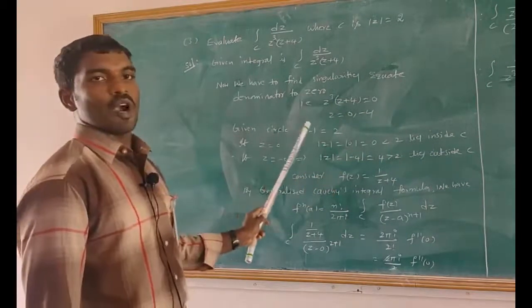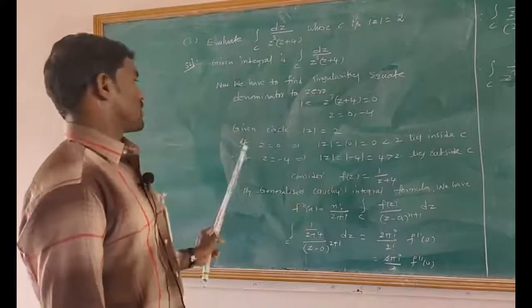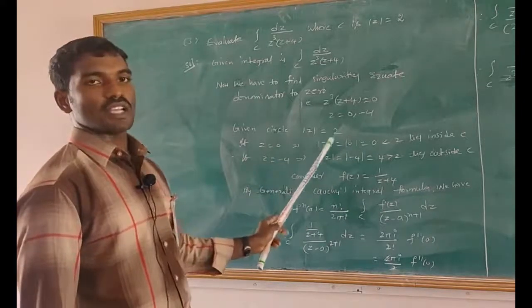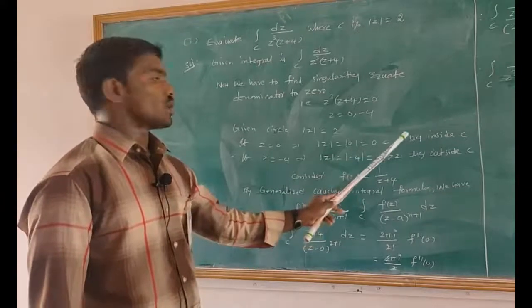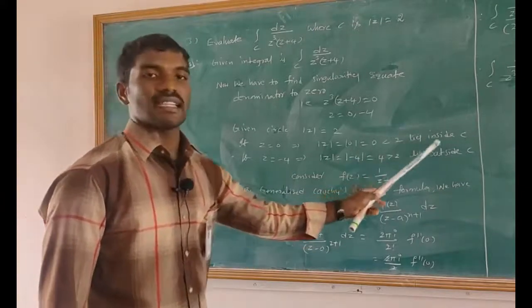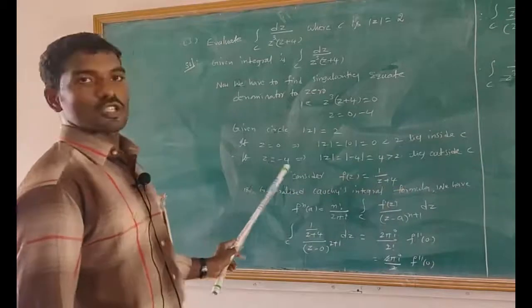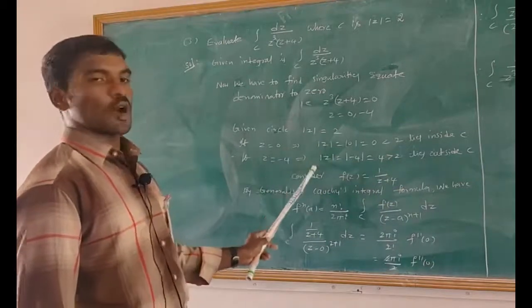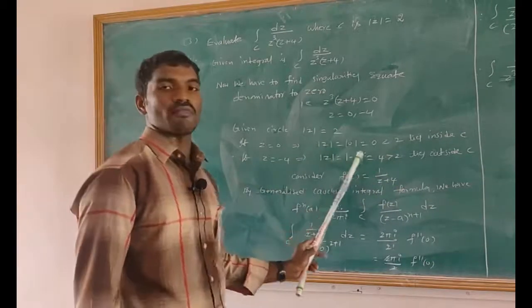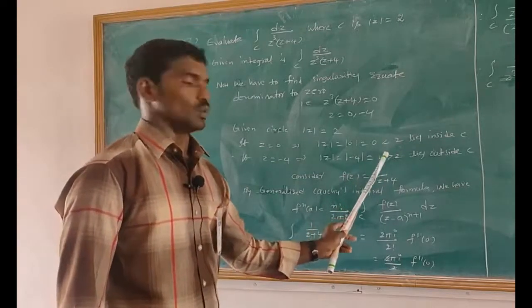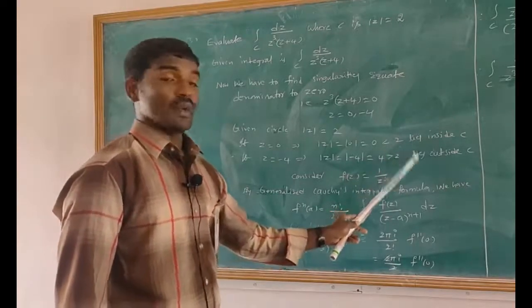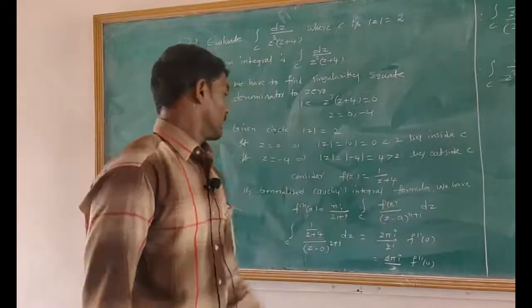Given circle is modulus of z equals 2. If z equals 0, modulus of z equals modulus of 0 equals 0, which is less than 2, which lies inside the circle. If z equals minus 4, taking both sides modulus of z equals modulus of minus 4 equals 4, which is greater than 2, which lies outside the circle.